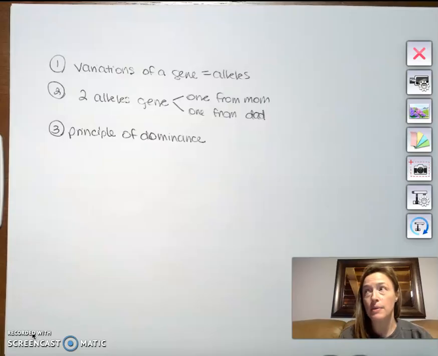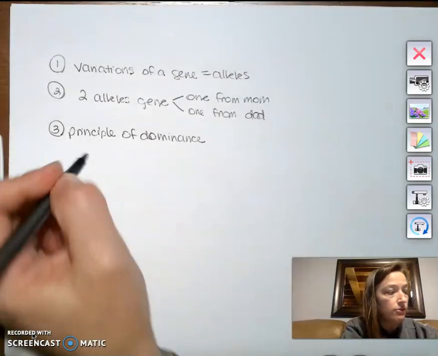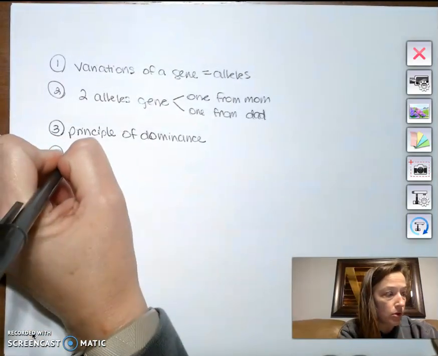And it just so happened that the 7 genes that he worked with, the 7 inherited characteristics that he worked with, were all simple dominants. They were 2 alleles, one was completely dominant over the other, and so that was why he was able to come to these conclusions. And then the 4th thing is the principle or law of segregation.